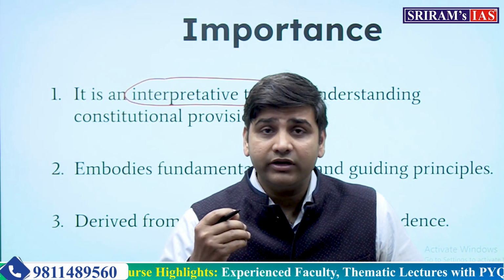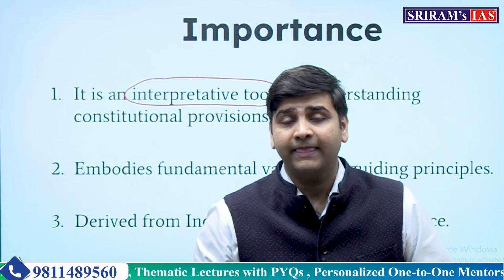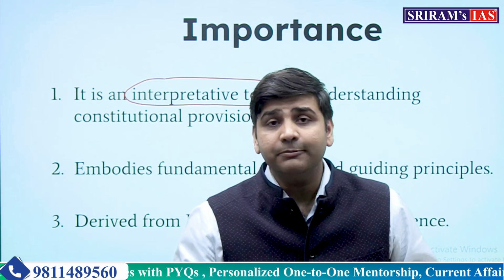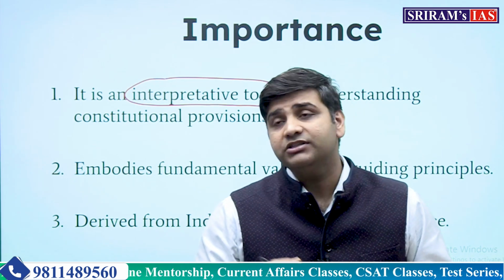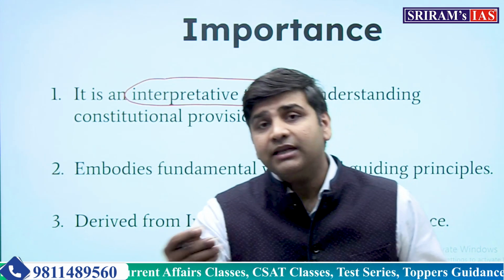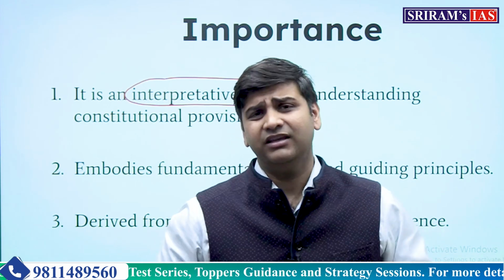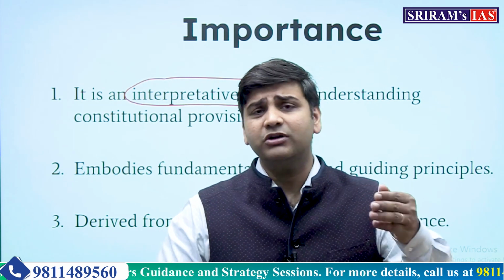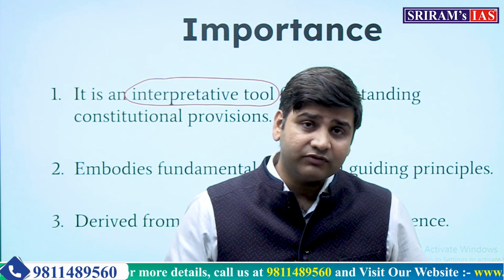Now in order to see whether, for example, let's take this article 21, right to life. So the interpretation also says that right to life with dignity. It is not just mere animal existence, but there has to be some sort of life in your life. Life does not mean mere animal existence, and this is one of the interpretations of the judiciary.